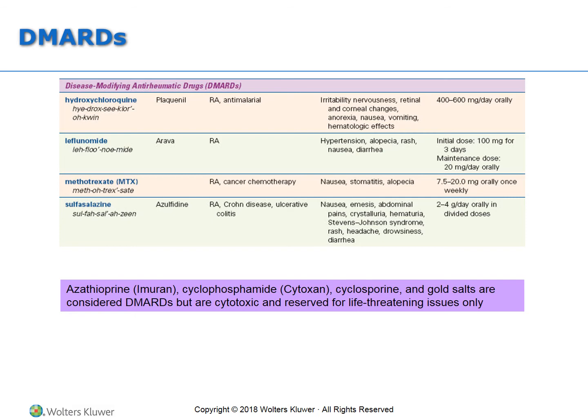Note there are a couple of drugs that are mentioned within the book, but not in the DMARDs listing. I'm not going to try to pronounce these except for cyclosporine and gold salts. These four things here listed are considered DMARDs, but they are cytotoxic and reserved for life-threatening issues only. So if you were to look up any of these medications, you would see that they certainly are a DMARD, but they're not going to be administered regularly.